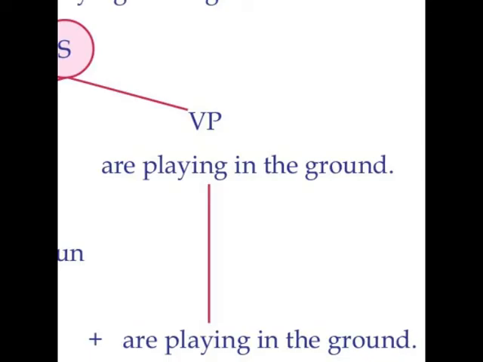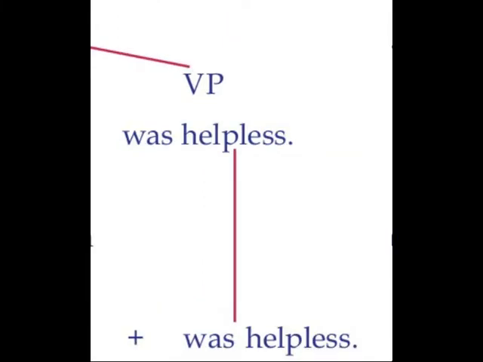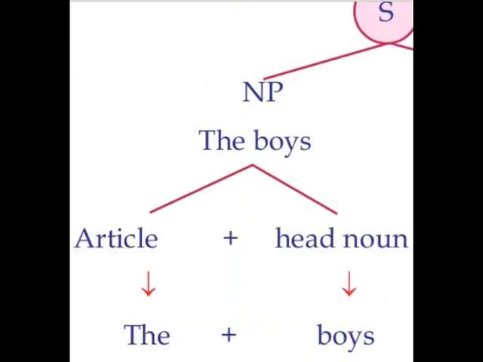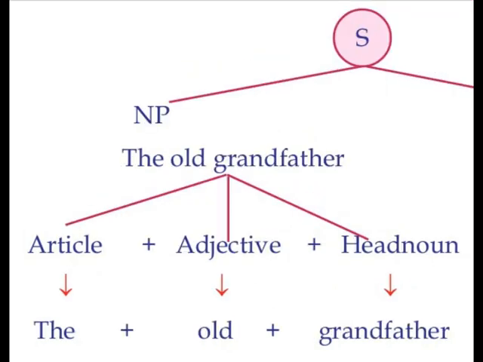Or the sentence part which begins with the verb is taken as the verb phrase, and the other part is taken as the noun phrase. Or we can say a phrase is a group of words. And what is a noun phrase? Noun phrase contains a group of words. Verb phrase also contains a group of words.